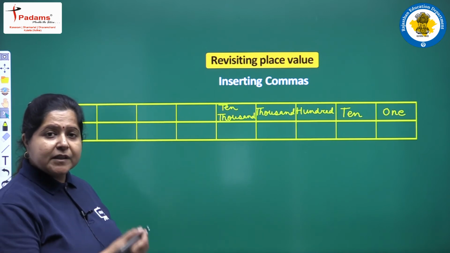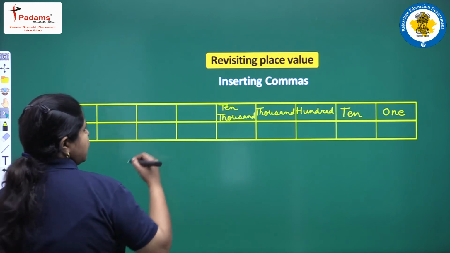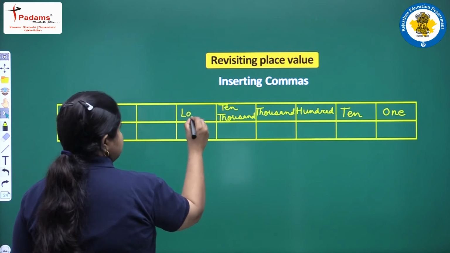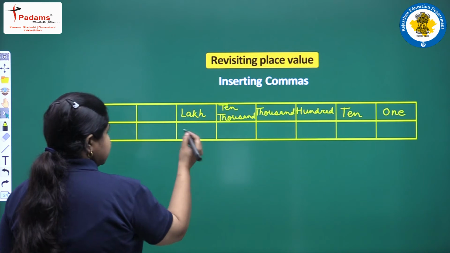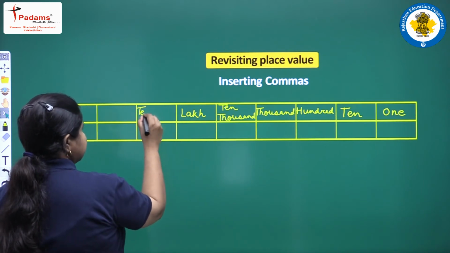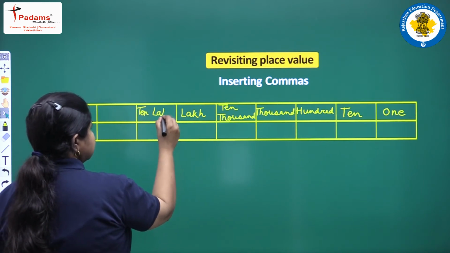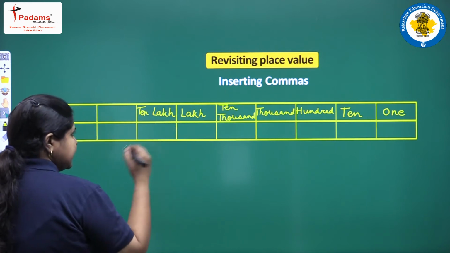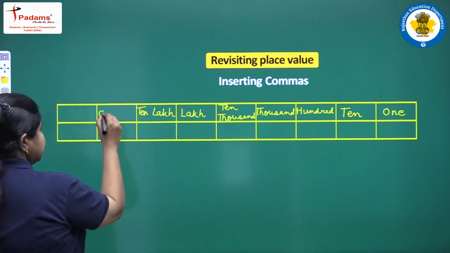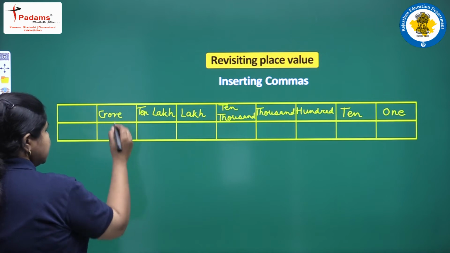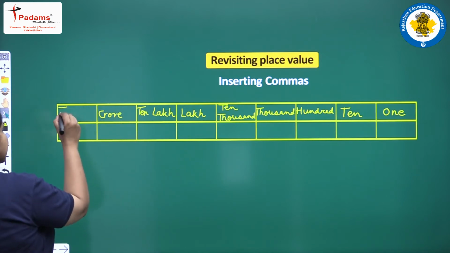Now we are taking up the new place values. First of all we have lakhs, then 10 lakhs, then crore, and then 10 crore.